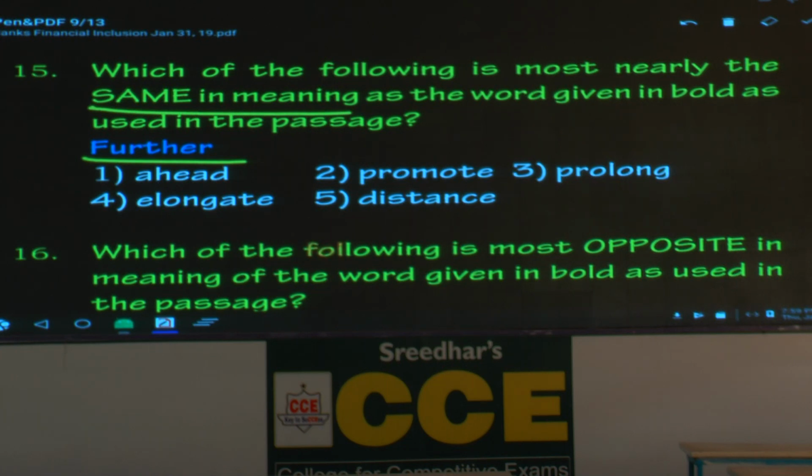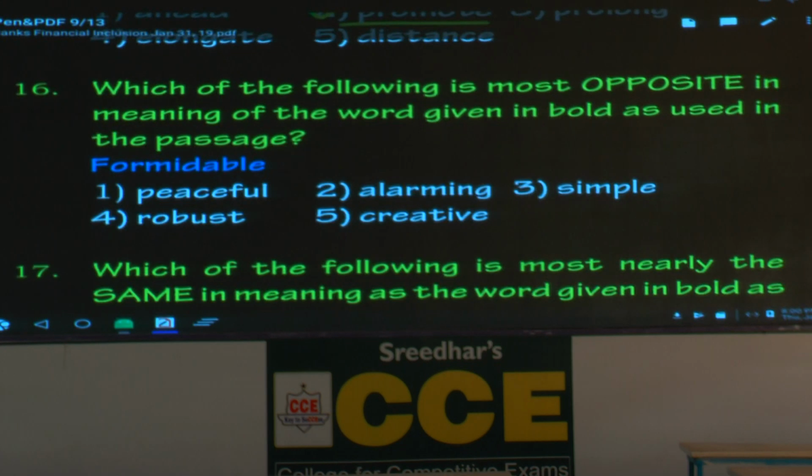So hold that one. Prolong. Prolong doesn't go with this context. Prolong means, write the meaning, extend. Don't prolong the session for more than an hour. Some students may think that way. Extend, elongate, stretch. Elongate means what? Stretch, stretch out. Not relevant in this context. Distance, not relevant. So what is the answer? Promote. Further inclusion, promote inclusion. That's a bit difficult, not very difficult.